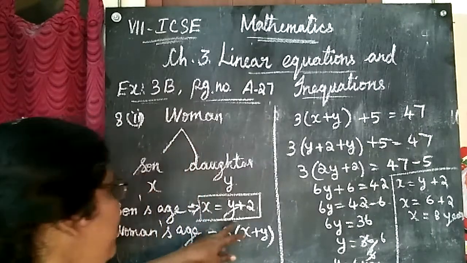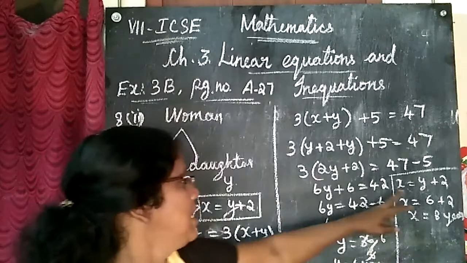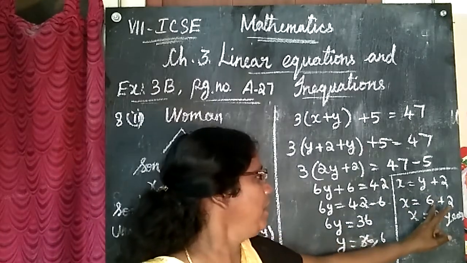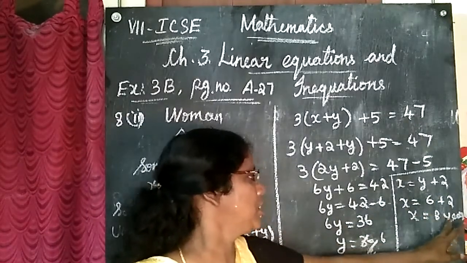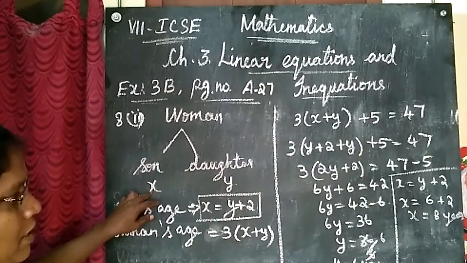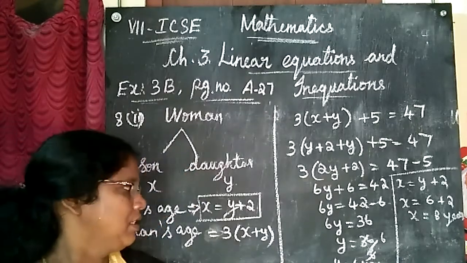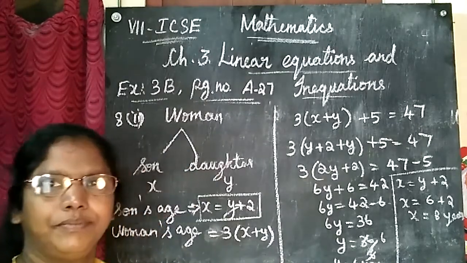What is x? We must substitute the value of y in this equation. So x is equal to y plus 2. x is equal to, what is y? 6. 6 plus 2 is 8 years old. So what is the age of her son? x is 8 years. What's the age of her daughter? 6 years. Okay.